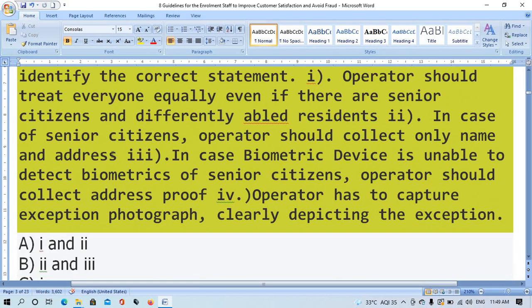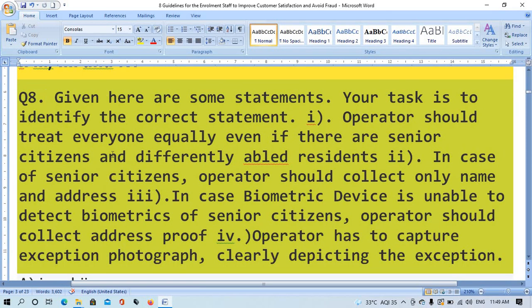Question number 8. Given here are some statements. Your task is to identify the correct statement. 1. Operator should treat everyone equally, even if they are senior citizens or differently abled residents. 2. In case of a senior citizen, operator should collect only name and address. 3.